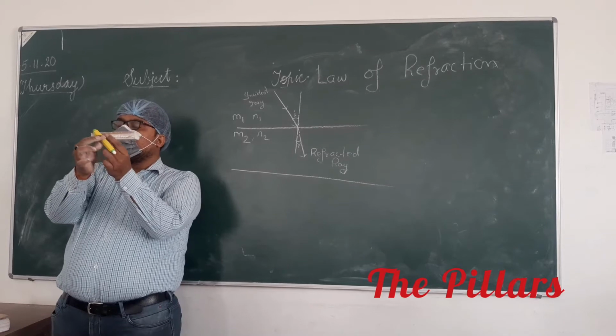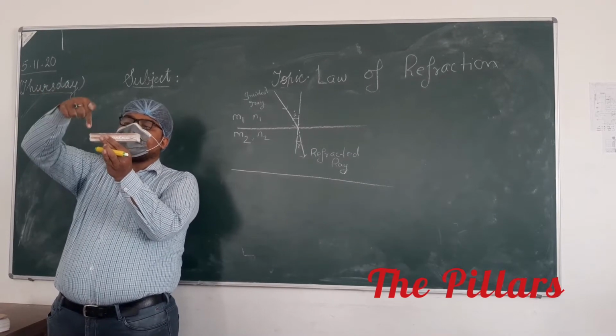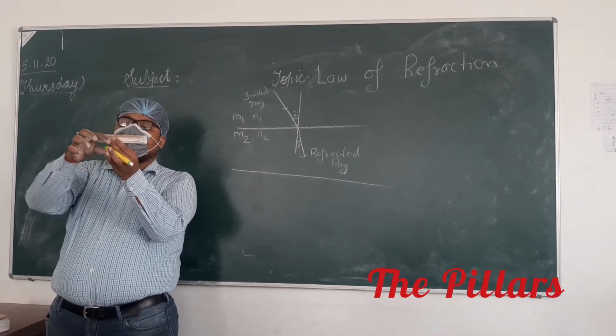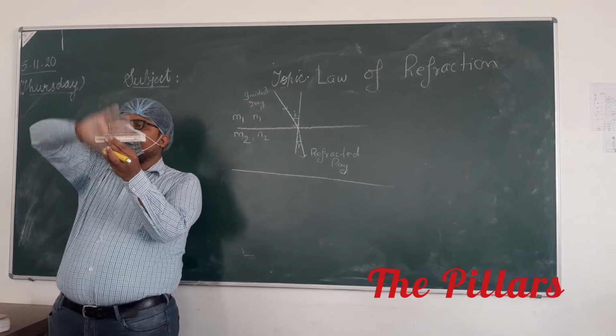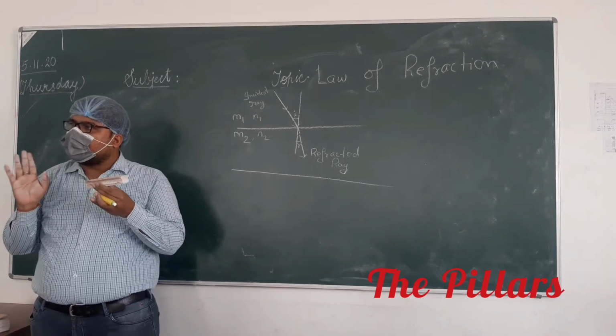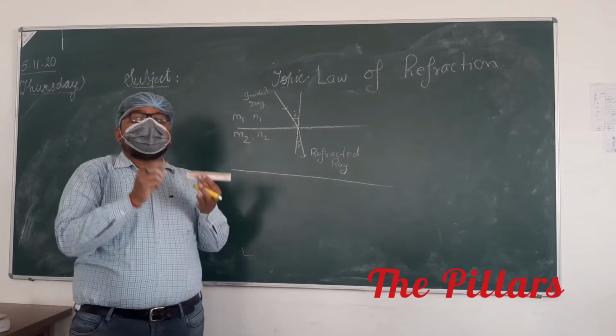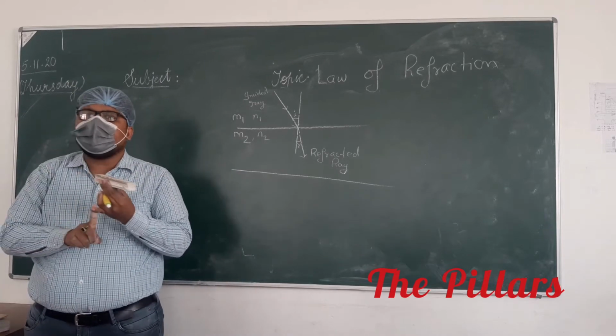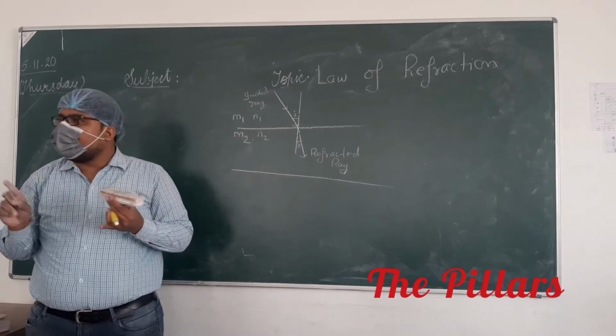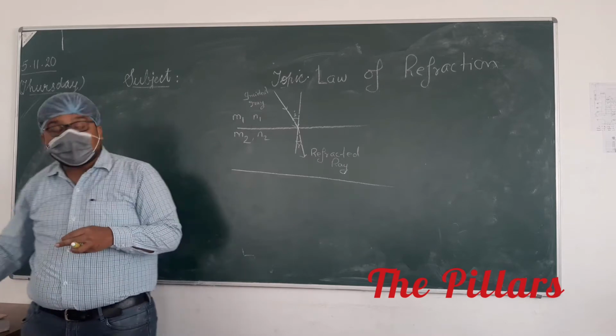So your incident ray, normal and refracted ray all lie in the same plane. That is the first law.